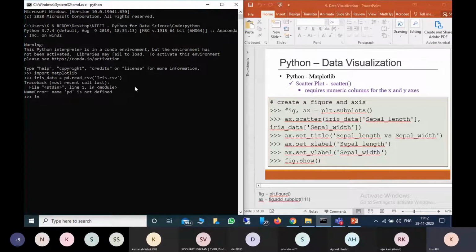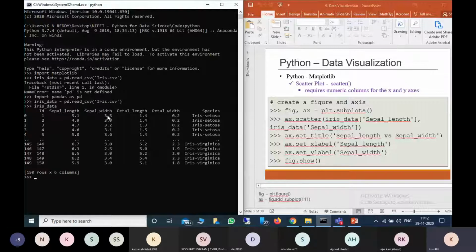Sorry, we have to import pandas also, no? So first we have to import pandas, and after that I can read the iris file. If you look at iris data, it has sepal length, sepal width, petal width, and species.